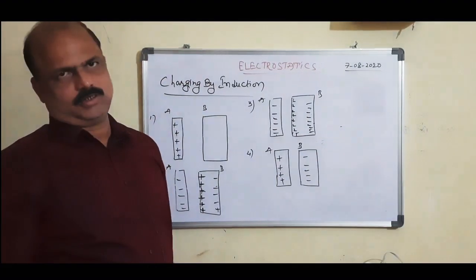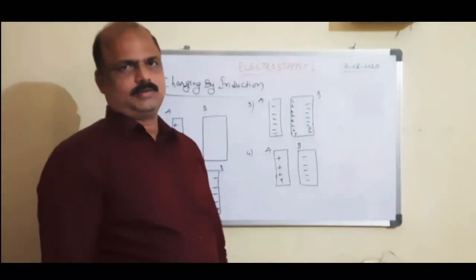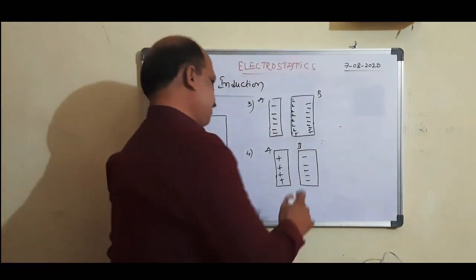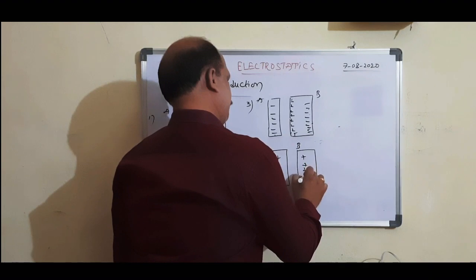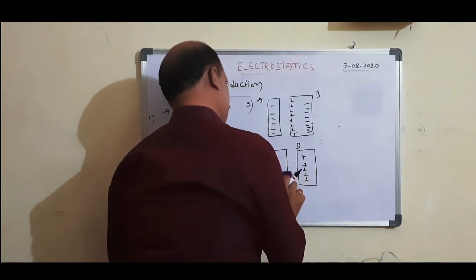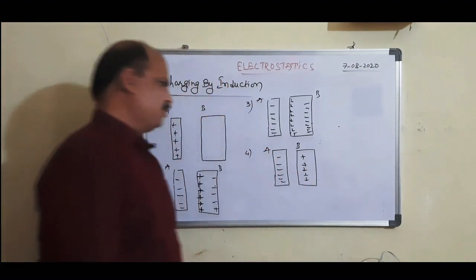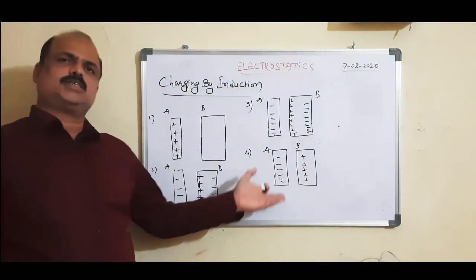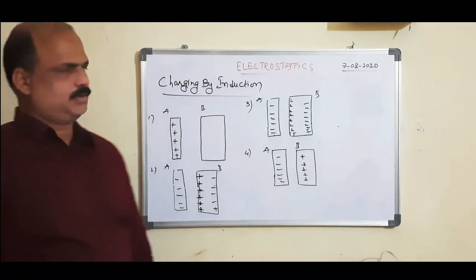This negative charge is cancelled and disappears. Then the positive charge remains here, and this is the negative charge. That means induction charges the other body with a dissimilar charge.